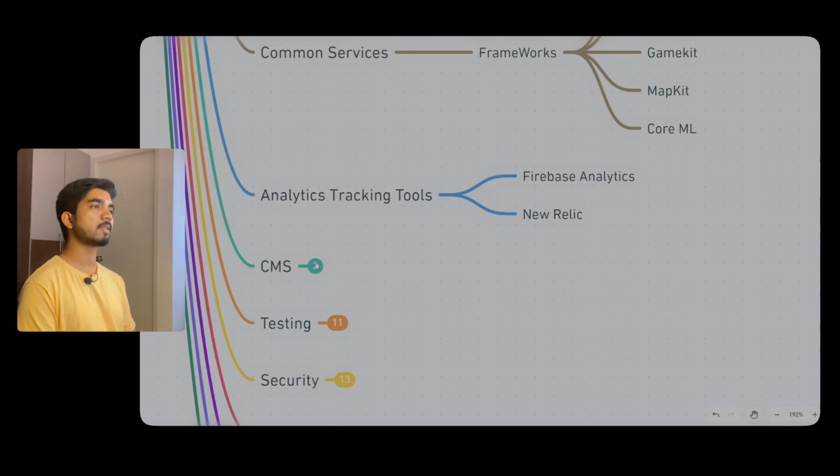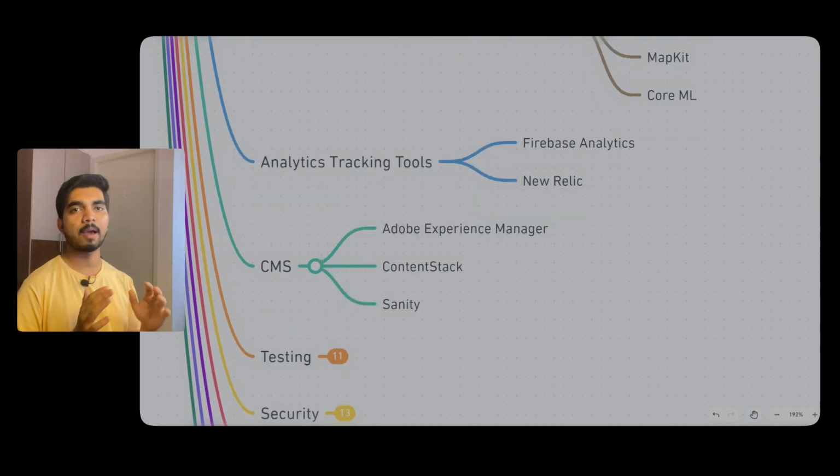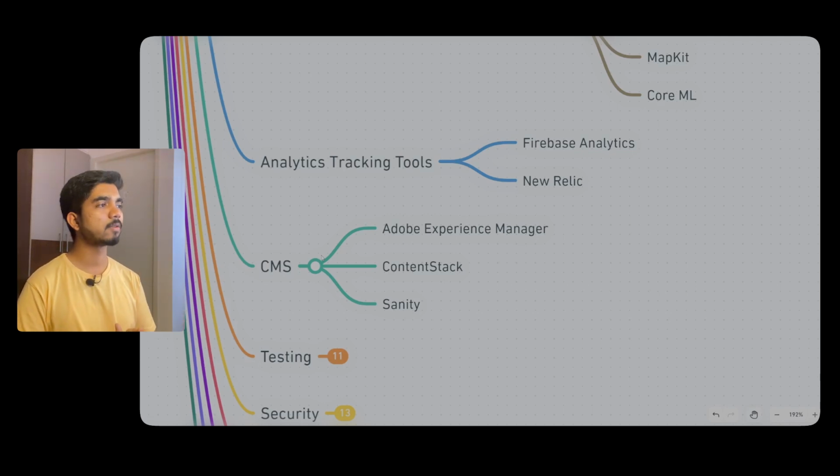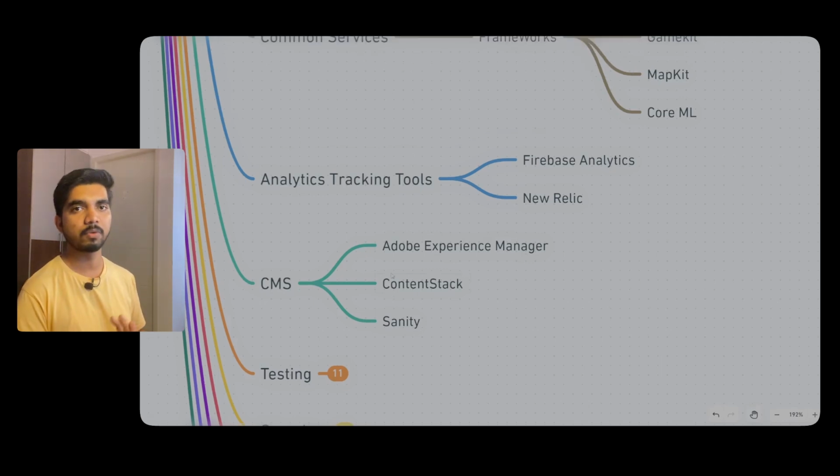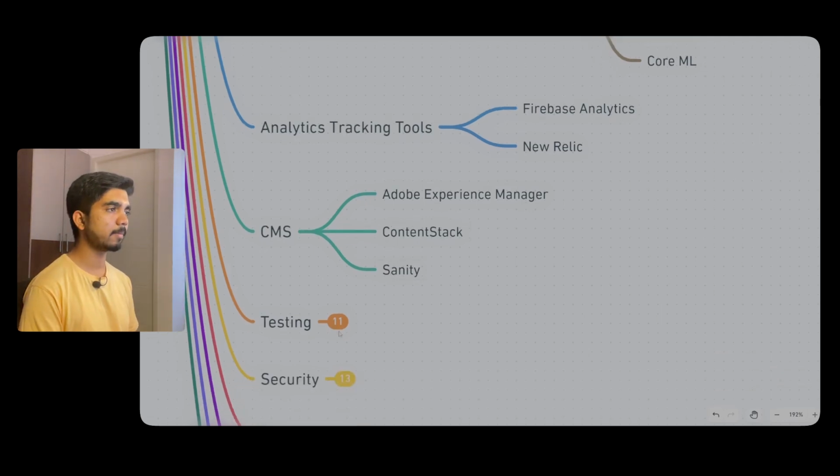Then we have CMS, content management systems, for whatever app you are using. It needs to manage content like images, videos, text, or anything. This can be managed through Sanity, Adobe Experience Manager, and Contentstack. It depends on whatever you want to use.